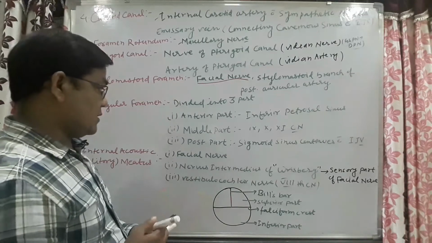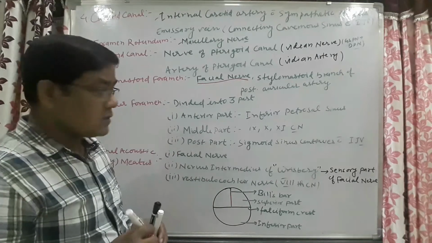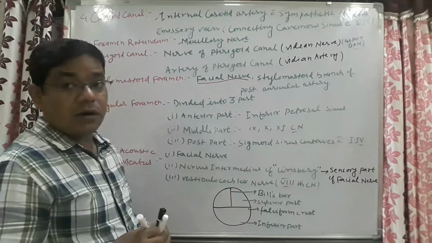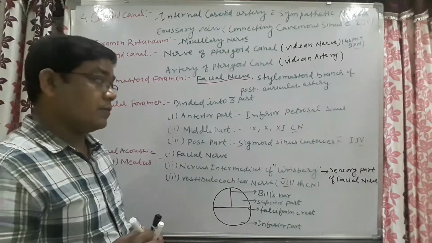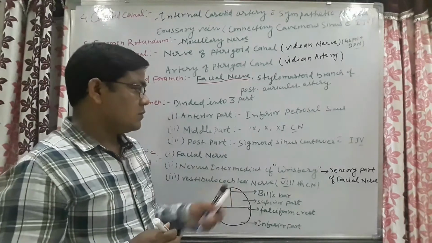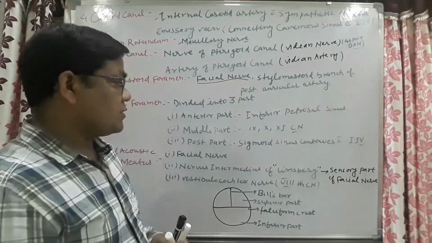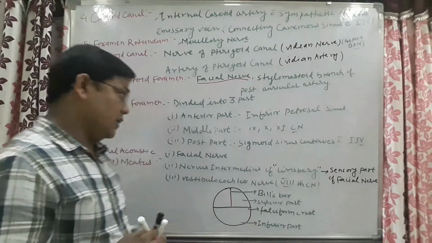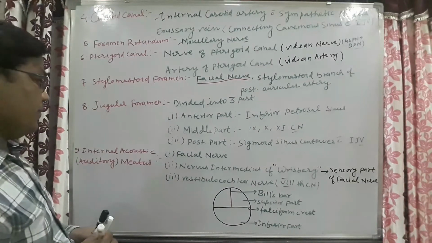Inferior petrosal sinus. The middle part will contain the 9th, 10th and 11th cranial nerves, and the posterior part connects the sigmoid sinus, continuing with the internal jugular vein.